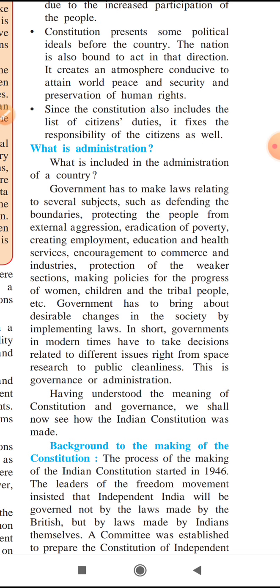That is the responsibility of the government also. Only implementation of laws is not important, but how much change is seen after implementing those laws is also the responsibility of government. And if the change is not happening, then the government has to change those laws. So it is a responsibility of government.